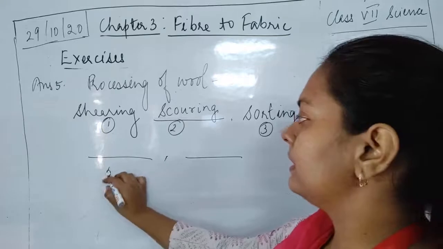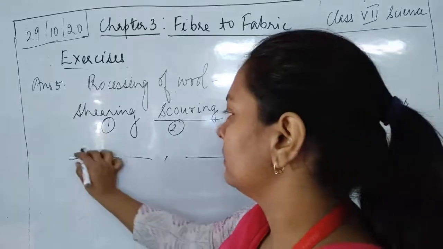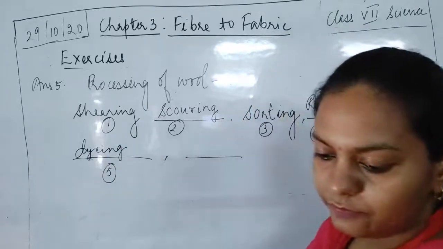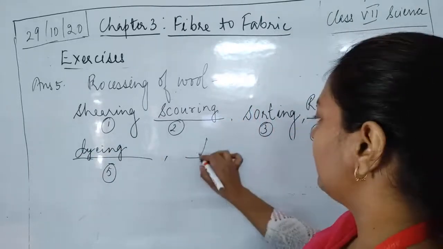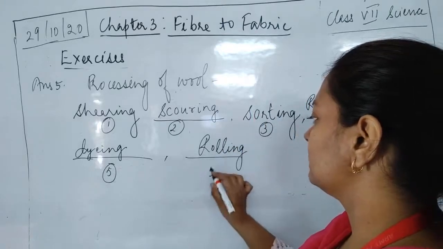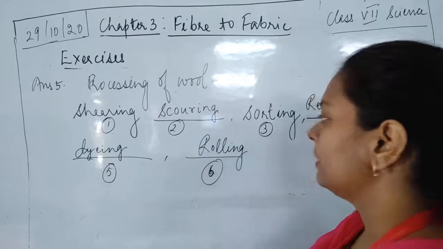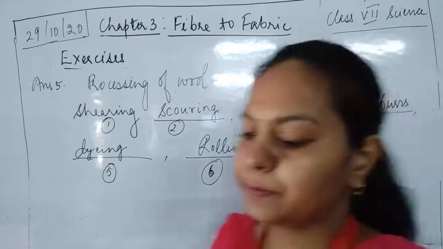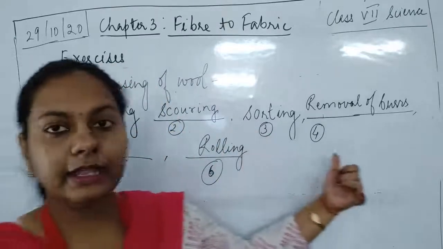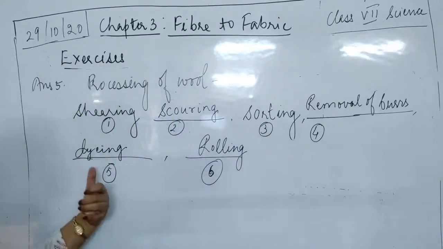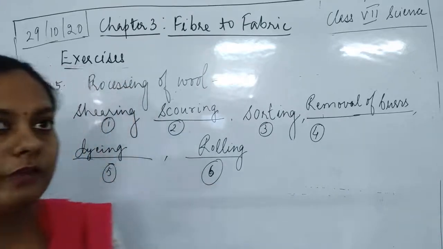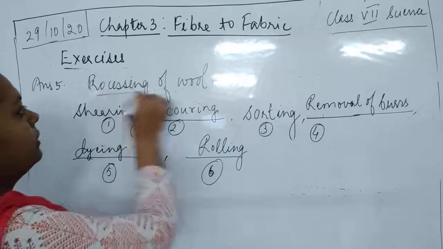Fifth step is dyeing, and the last step is rolling. So this is the sixth step, which is known as rolling. So this is about the shearing, scoring, sorting, removal of the burrs, then dyeing and rolling. These are the steps which are involved in the processing of wool.